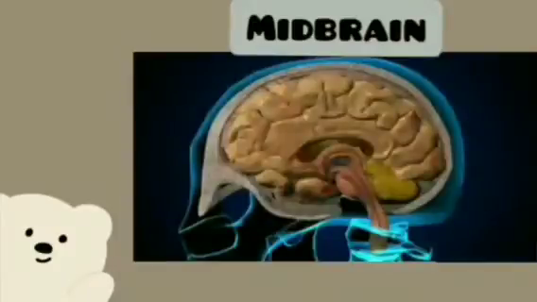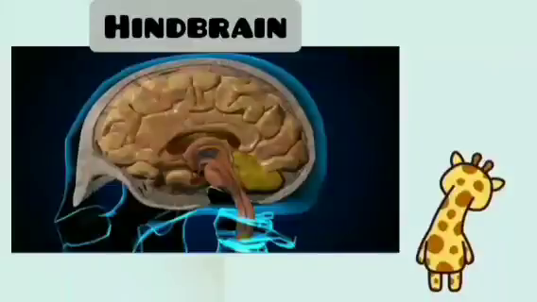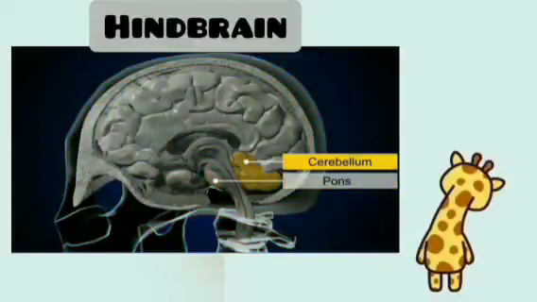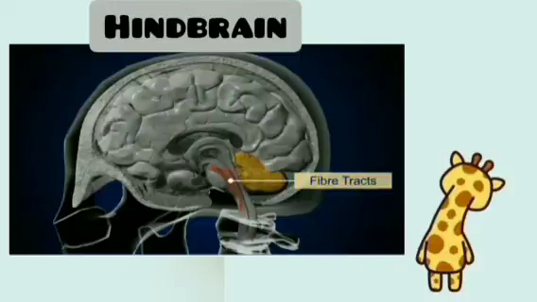So, midbrain and hindbrain form the brainstem. It acts as a relay for the auditory and visual information, that is, every impulse conducted between the brain and spinal cord. If we talk about the hindbrain, it is made of pons, cerebellum, and medulla or medulla oblongata. The pons consists of fiber tracts that interconnect different regions of the brain.